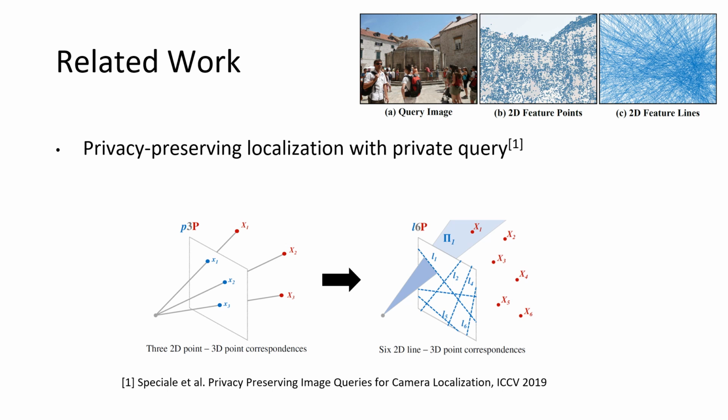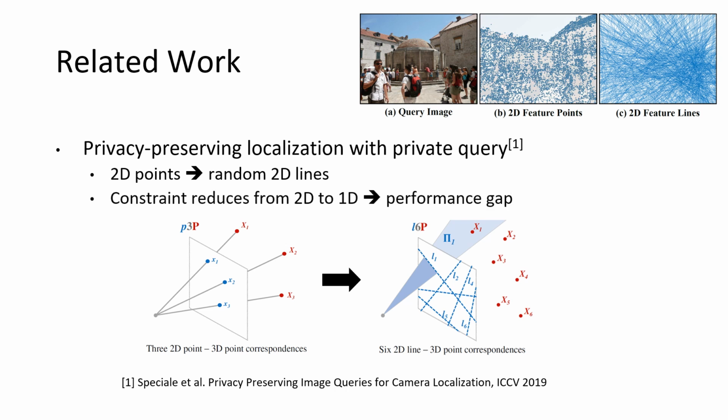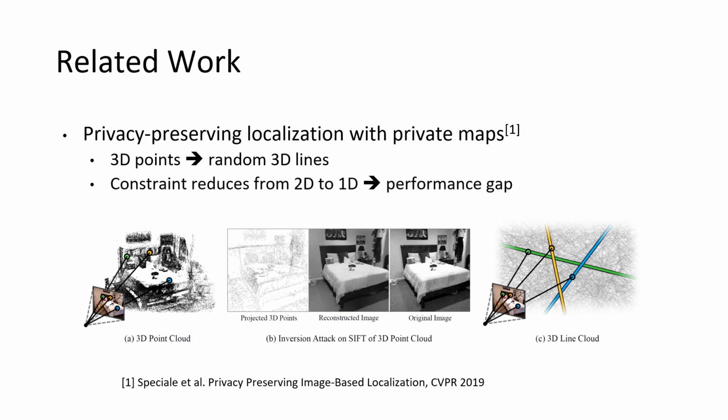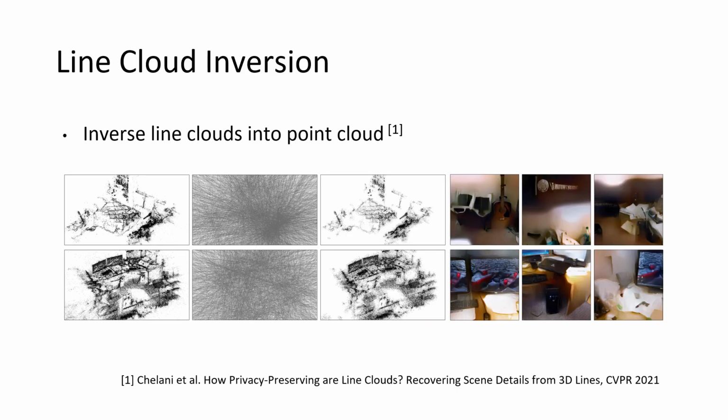To preserve the privacy of query points, a previous method proposed to lift image points into image lines. By doing this, however, geometric constraints for localization reduce from 2D to 1D, and this can lead to a performance gap. As for preserving the privacy of the map, another previous method proposed to lift 3D points into 3D lines. This again creates a performance gap due to the reduction in constraints and has a further problem that it is not safe from a line cloud inversion attack. After inversion, a point cloud which contains rich information can be obtained, and privacy again becomes a concern.